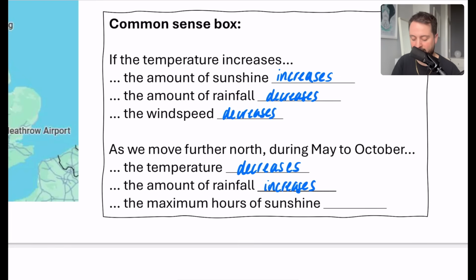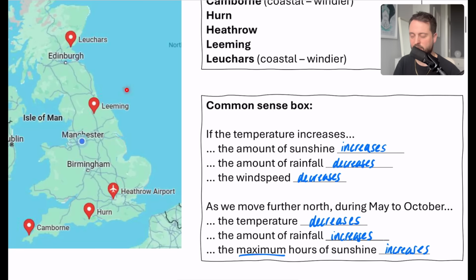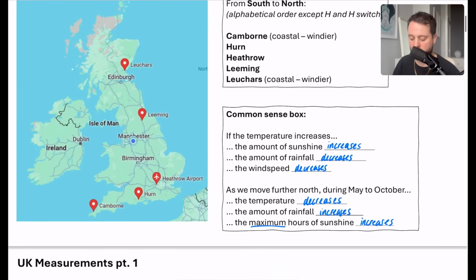And the maximum hours of sunshine, I'm being very careful about this phrase, you would expect in the north to actually have a larger maximum number of hours of sunshine, because as you go further above the equator in the summer, the length of the days is longer. So the maximum hours of sunshine is also going to increase. But if we were talking about the average amount of sunshine, that's probably still going to decrease as we go north because the weather tends to be rainier and not as warm. But I'm talking about the maximum hours of sunshine there.